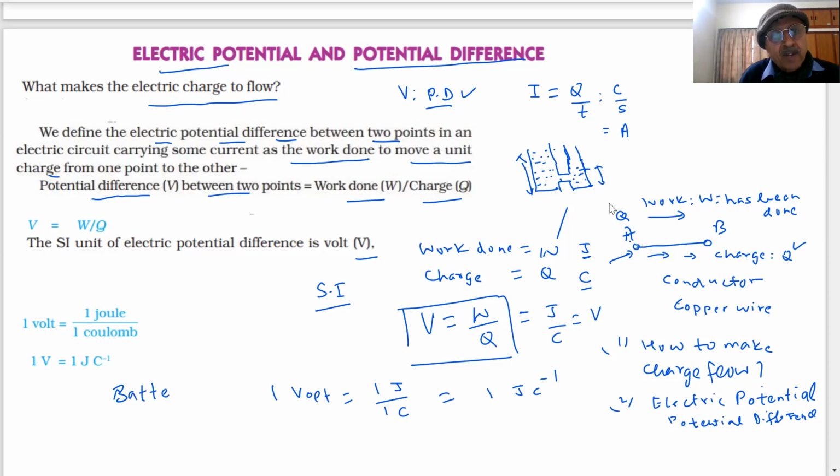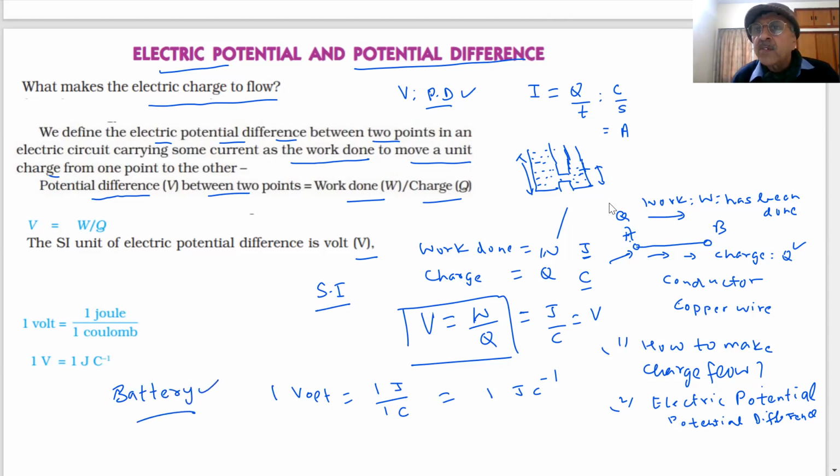Did we not use a battery? Tell me. Are you not using cells? What are the cells doing? They maintain a potential difference between the 2 points. As we have shown, the terminal has a positive end and a negative end. Negative means more electrons, positive means fewer. So electrons are moving from negative to positive, and the direction of the current, by convention, we said is positive to negative. Therefore, the potential difference between the two will be maintained by the battery. How does the battery work? A chemical energy is converted into electrical energy. So the battery is doing electrical work in order to move the charges.